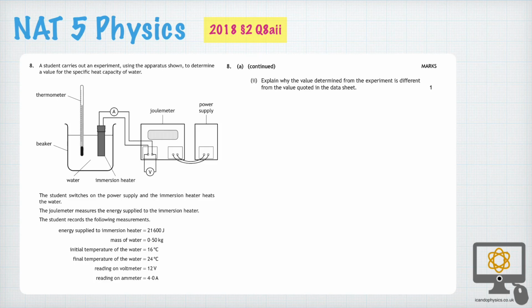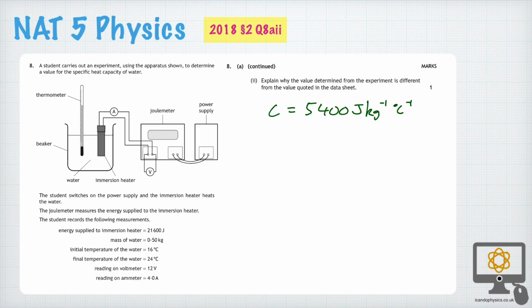Question 8a part 2 is a very common question. We've just calculated that the specific heat capacity of water is 5,400 joules per kilogram per degree Celsius. And of course, this is much higher than the expected value, which I think is about 4,180 joules per kilogram per degree Celsius. And the question is, why is that? Why is the value determined different and indeed higher?